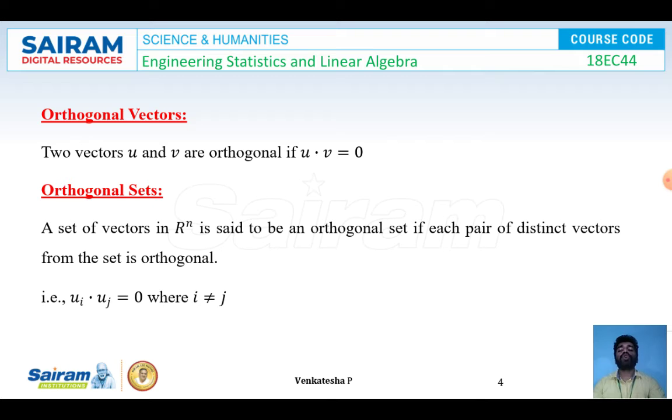Orthogonal vectors. Two vectors U and V are said to be orthogonal if U dot V, or U transpose V, is equal to 0. That is, after multiplying two vectors, if the answer is 0, we say they are orthogonal vectors. Orthogonal sets. A set of vectors in R^n is said to be an orthogonal set if each pair of distinct vectors from the set is orthogonal. That is, Ui dot Uj is equal to 0 where i is not equal to j. That is, U1 dot U2 will be equal to 0 and so on. But U1 dot U1 is not equal to 0 in these cases.